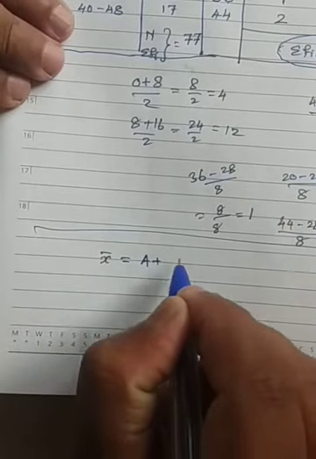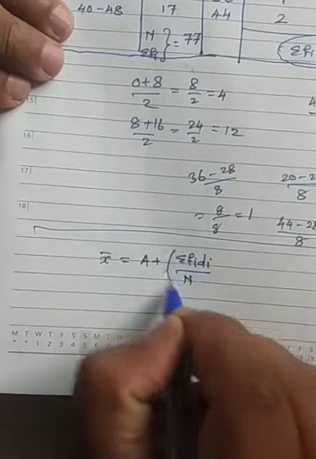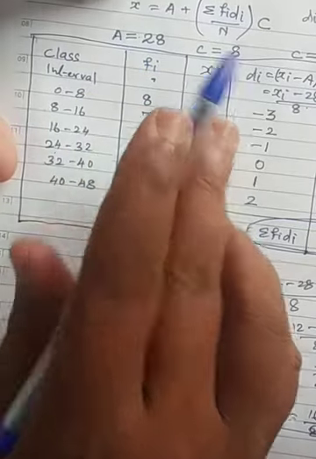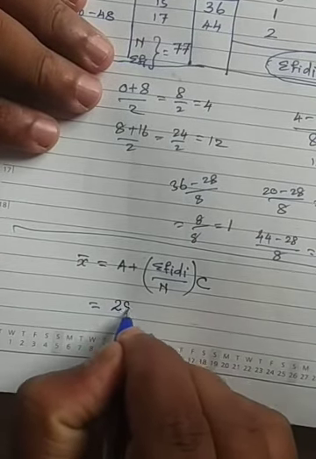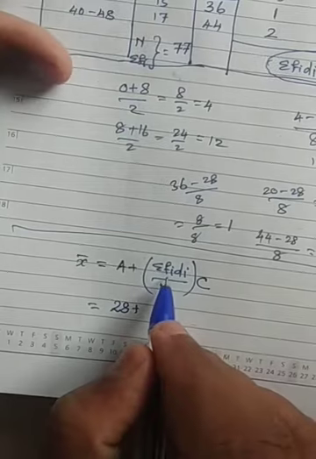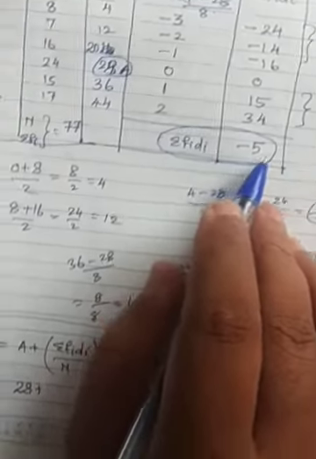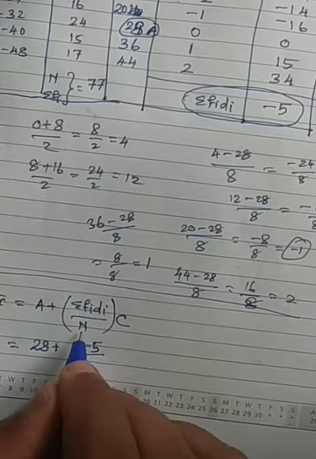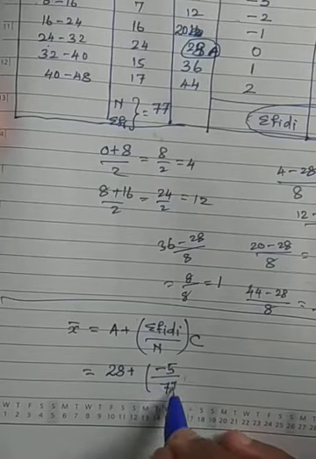A plus sigma fi di by n into c. This is the value we are having. Okay, so what's the A value you have chosen? A value you have chosen 28, C value you have taken as 8. So A value is 28 plus sigma fi di. Sigma fi di value is what you are getting? Minus 5. So therefore this is minus 5 will come, divided by n. N value is what we are getting? N is 77, into C.